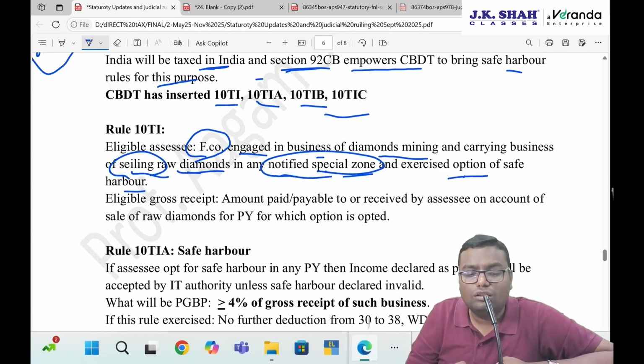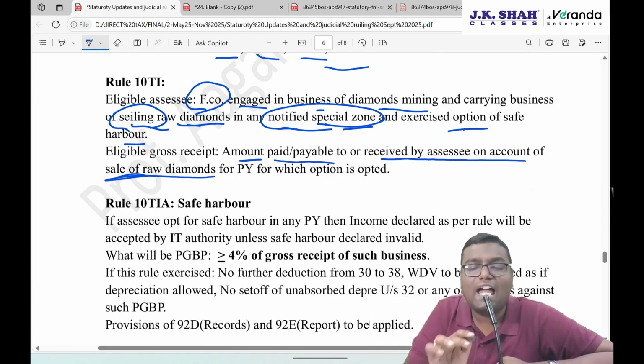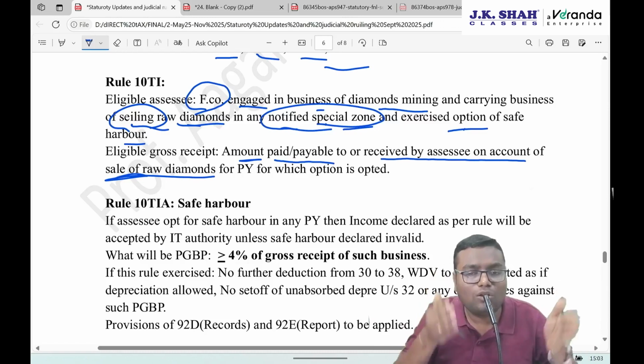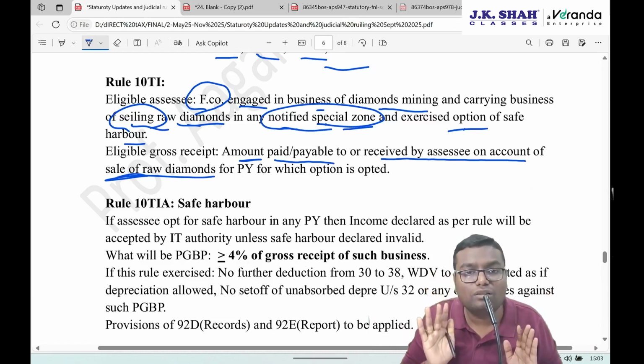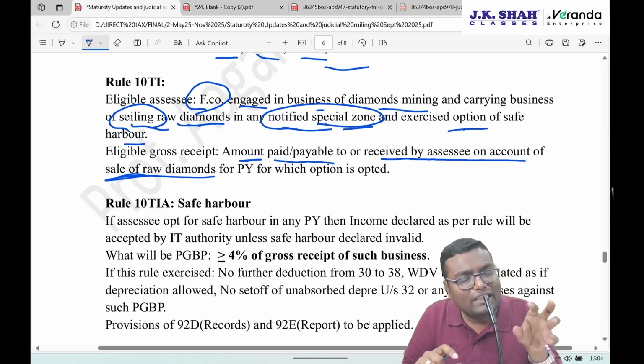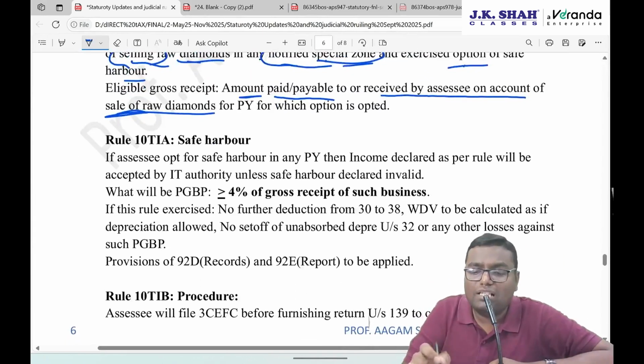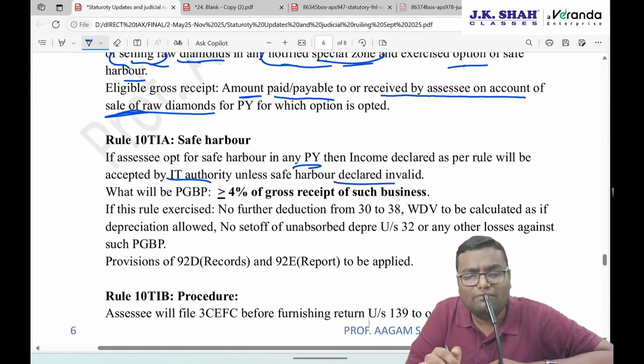Now, is the eligible gross receipt for which this safe harbor rule is applicable all the income of that assessee? No. Only that amount which is paid or payable or received by the assessee on account of the sale of raw diamond. Any other income will be taxable as per the normal provisions, and normal adjustment will be carried out. Only this particular sale income of raw diamond, not processed diamond, raw diamond, uncut, unfinished, is subject to safe harbor. If the assessee opts for safe harbor in any previous year and income is declared as per the rule, it will be accepted by the IT authority unless the rules are later on declared invalid.